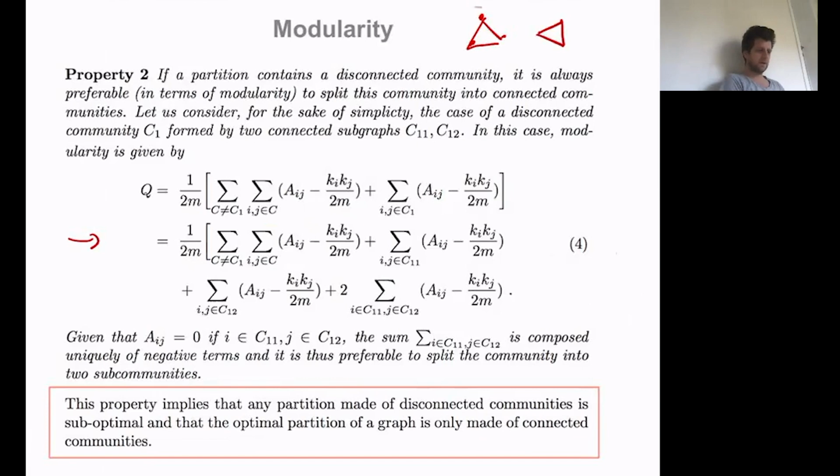You've been putting these nodes together, and even if they don't have direct connections with each other, it is always better to separate this group into two subgroups in order to ensure that each of the communities is connected. This is a very intuitive property, and it implies that the optimal partition of modularity needs to be composed of connected communities, which very much makes sense.